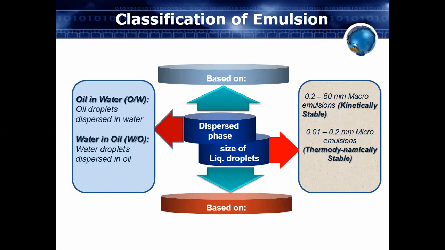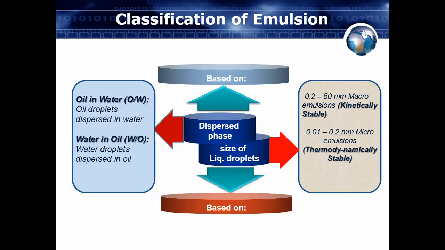So these are the two types of emulsion depending on the type of your dispersed phase, means which phase is your internal phase. Suppose you have taken oil in water, your oil will be the internal phase, and if you are taking water in oil, water will act as the internal phase. So this is the classification of emulsion on the basis of dispersed phase.